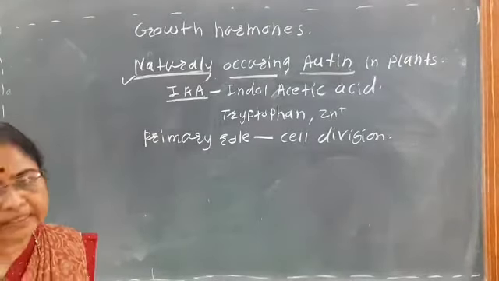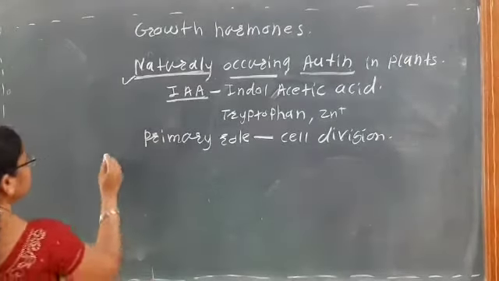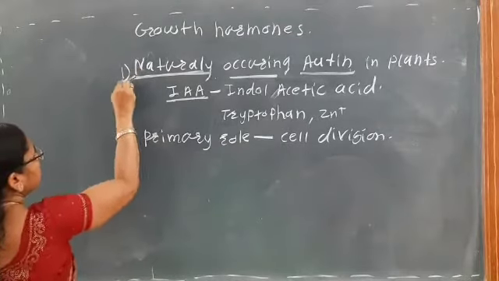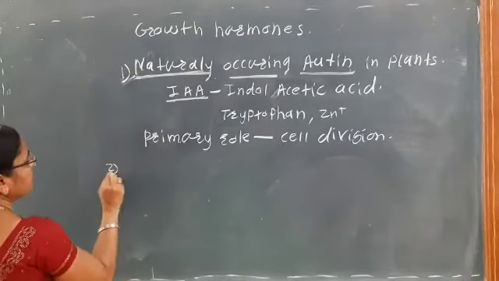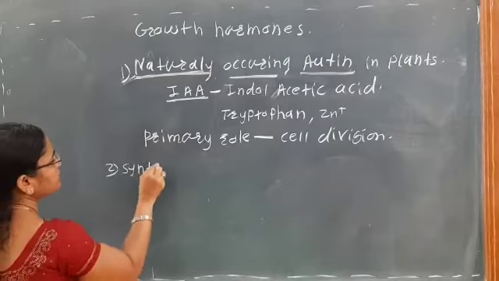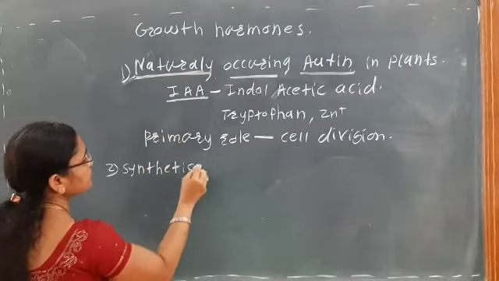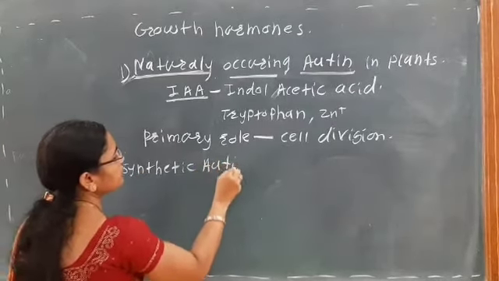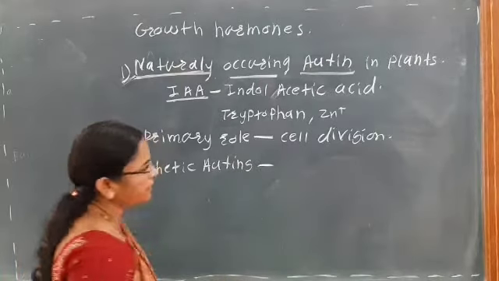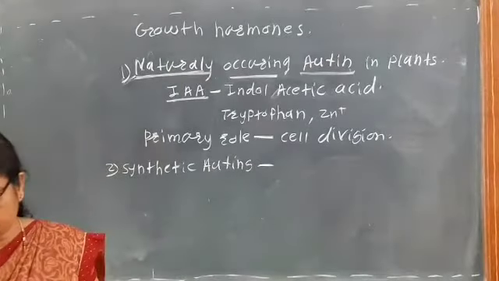So which are the synthetic auxins? First, naturally occurring auxins, another is the synthetic auxins, which are the artificially synthesized.